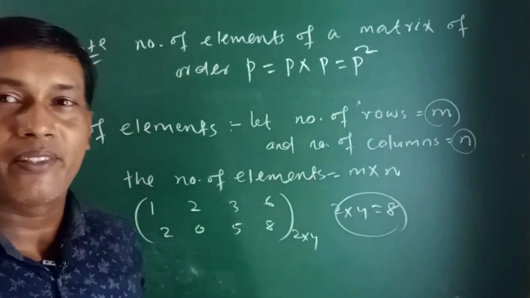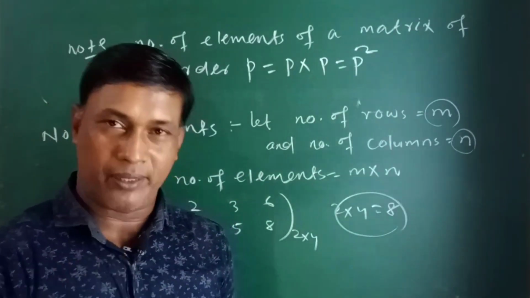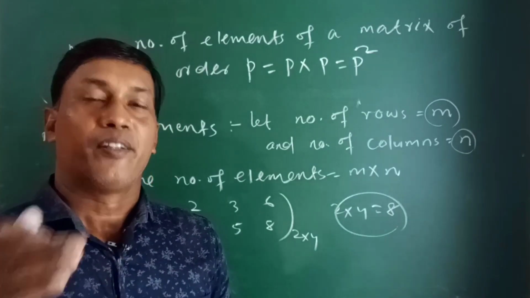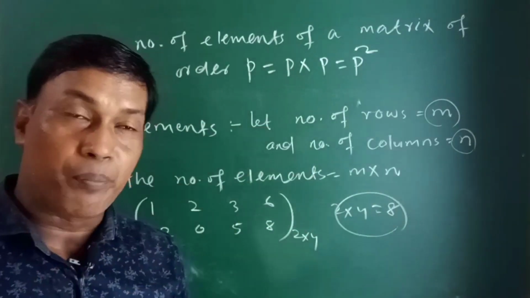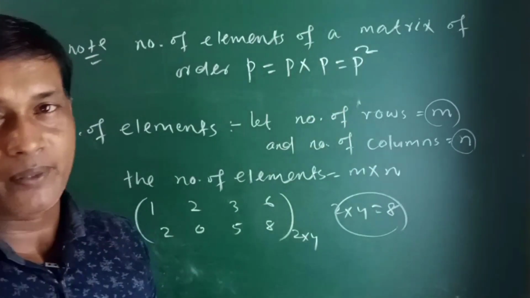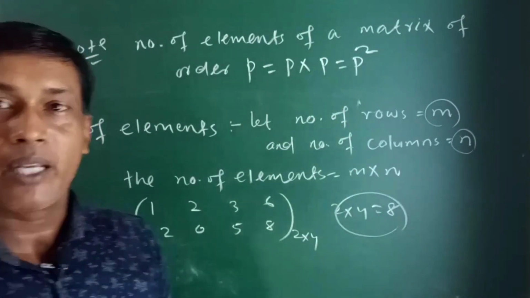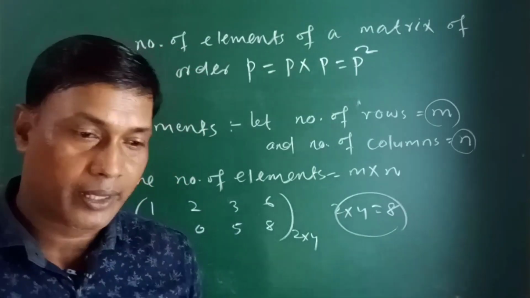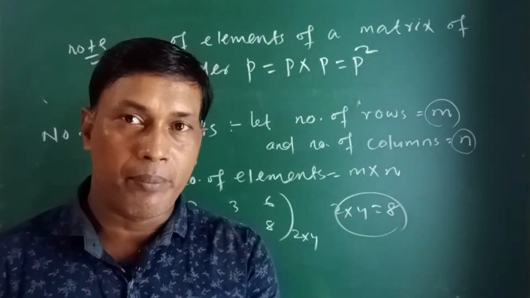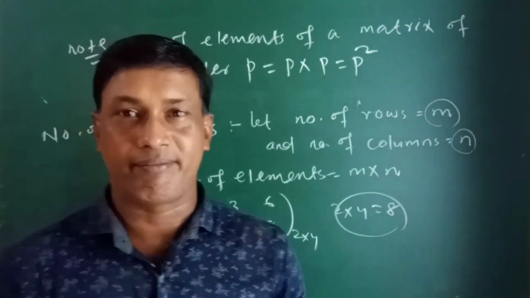So if the order of a matrix is p, that means it has p rows, p columns, and the number of elements is p into p is equal to p square. Suppose you have a matrix of third order. A matrix of third order means there are 3 rows, 3 columns. So the number of elements is 3 square, that means 9.